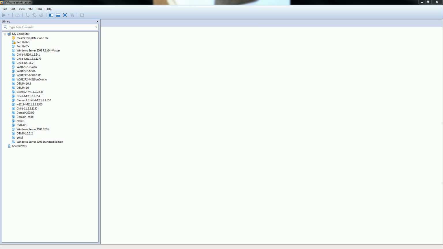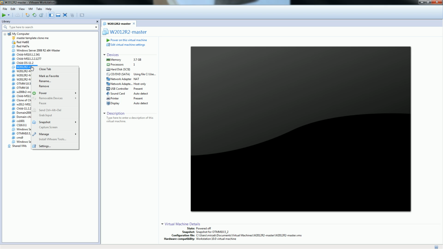So let's start. Here I have some workstations, where I have one master workstation. I'm just going to clone it. In this workstation, I have just installed a basic Windows operating system and MS SQL 2012. So I'm just going to clone it now.